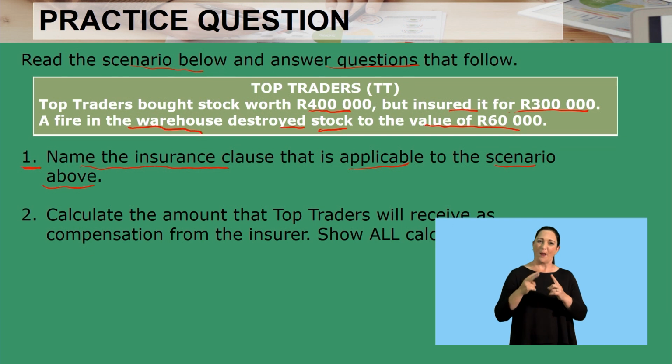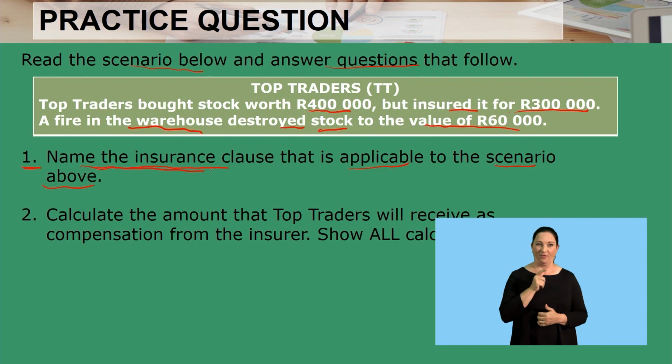So one thing you should know when you're thinking about investment insurance is that you should think of yourself as an insurance company and also think of yourself as a business needing the insurance. So how would you deal with such, so that you have full knowledge, and then one day, should it happen that you start your own insurance company, you'd be in a better position to deal with such scenarios. So now, the question here demands of us to name the insurance clause that is applicable to the scenario above.